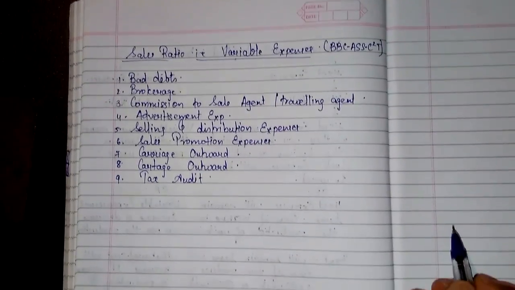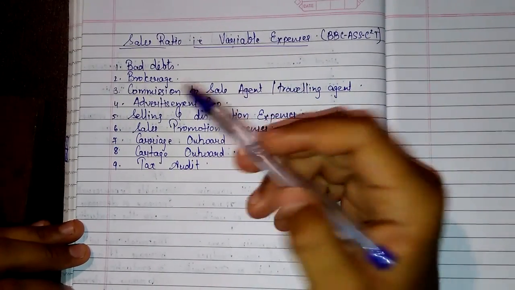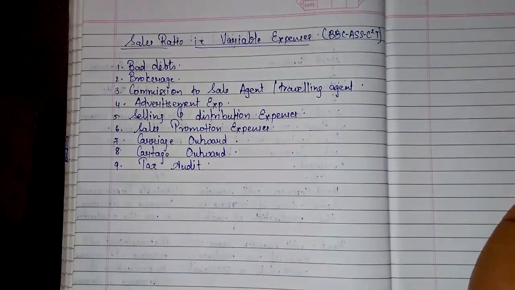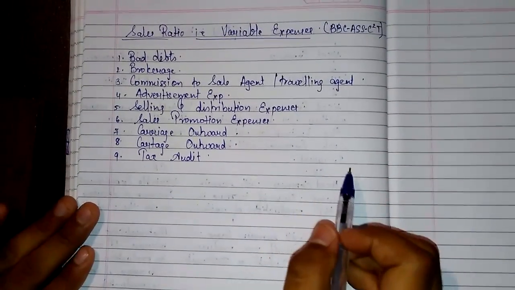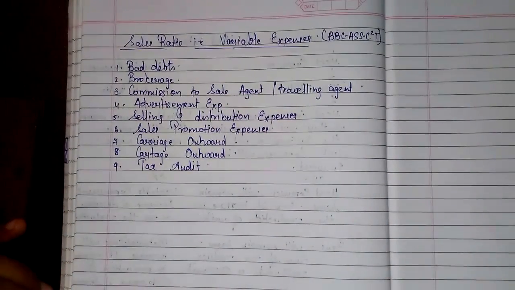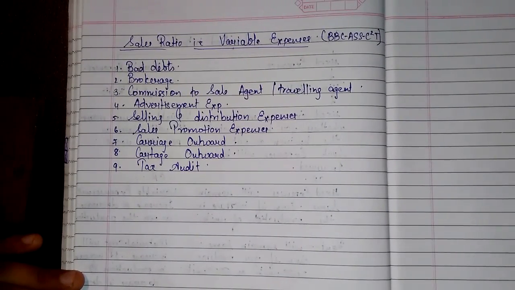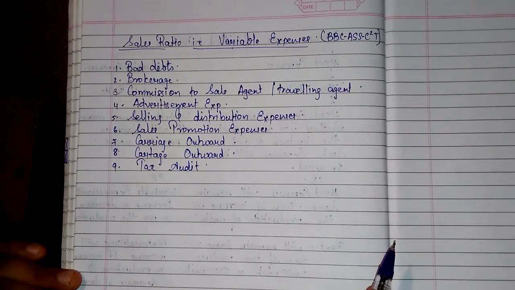So these are the variable expenses which will go in the sales ratio. What is sales ratio? We'll understand after seeing the expenses, because then only you'll get a grip. Firstly, I want you all to please pause the video and copy this much. I hope you all have copied.